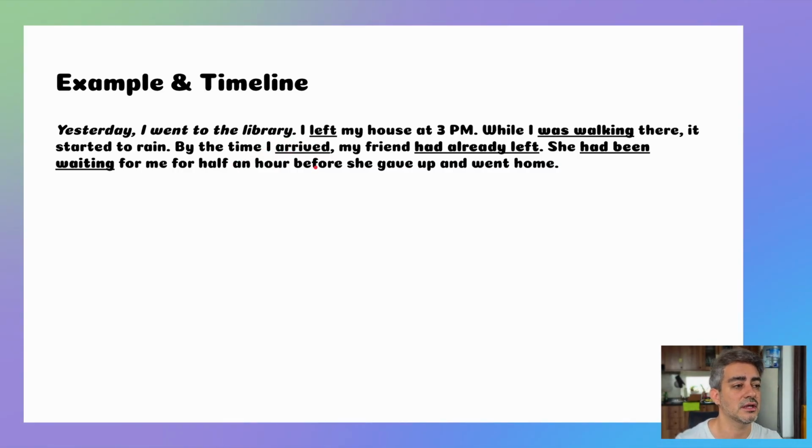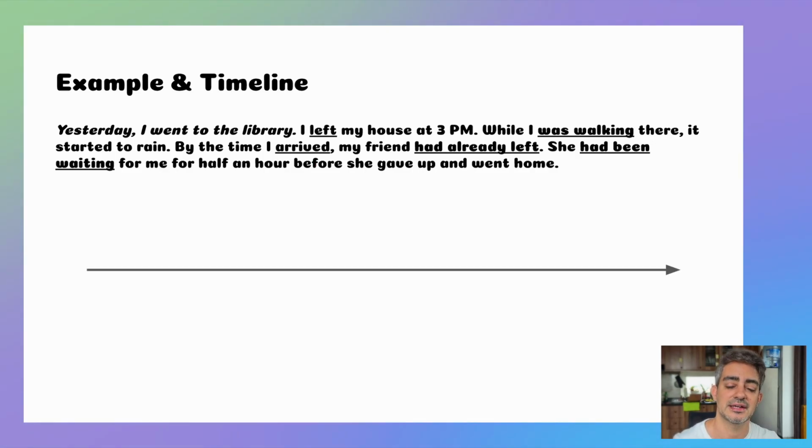Now, the best way to visualize this is by looking at a timeline of these events. If we want to mark the beginning of this timeline, we'd say 3 p.m., because that's the time that I left my house. And we know that this timeline will end when I arrive.